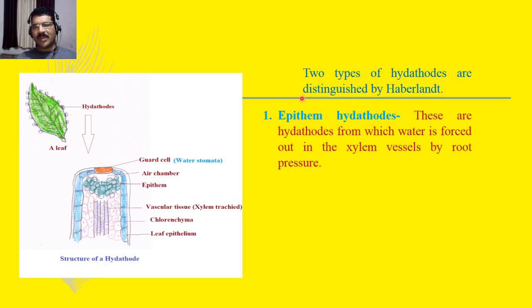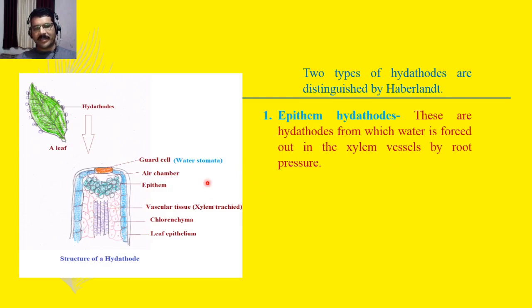So these are known as epithem hydathodes.